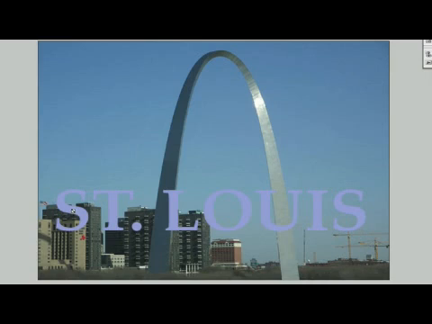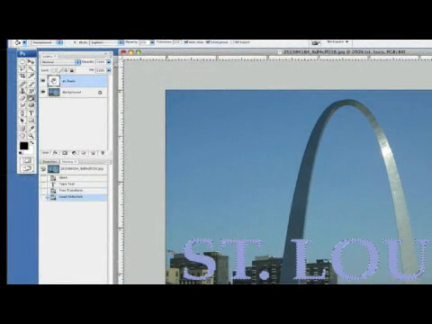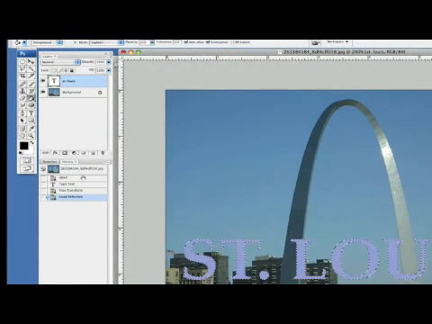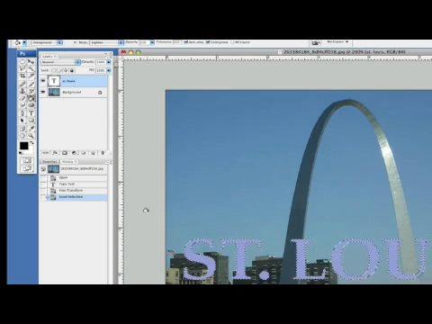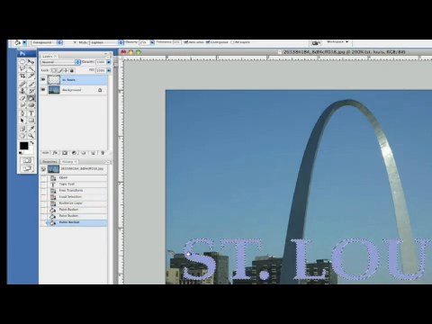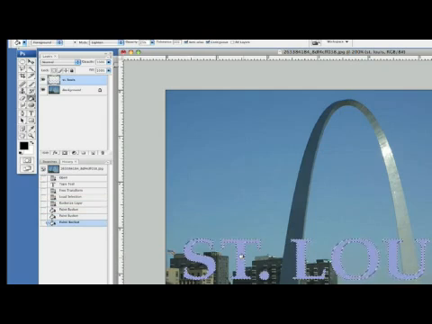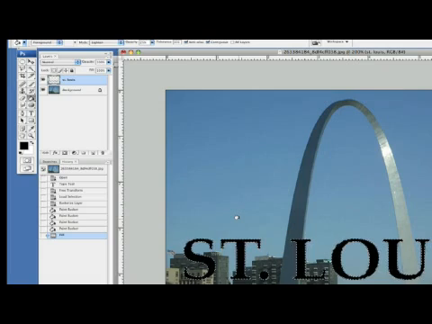And with our paint bucket tool, we will come up here and select all this. And what we're going to do is paint it. Okay, there we go. Have to rasterize our layer. There we go. We'll get in here and paint this all up. Let's just hit Alt Delete, or Alt Backspace on your PC.